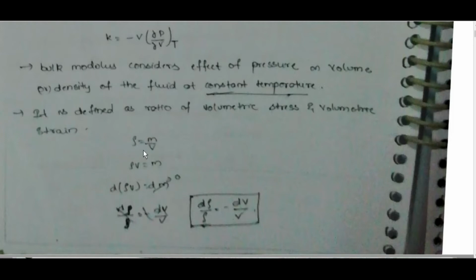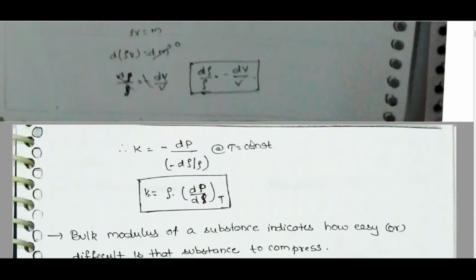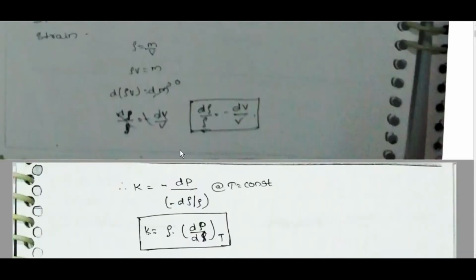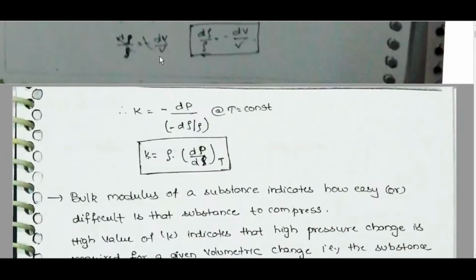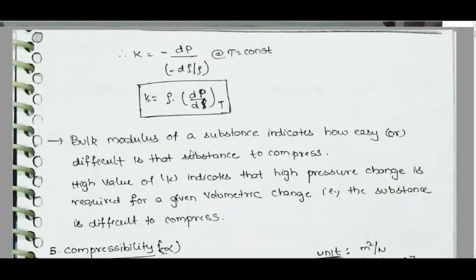Rho is equal to m by v, and rho v is equal to m. d of rho v is equal to dm. dm is equal to 0. d rho by rho is equal to minus dv by v. So K is equal to minus dp by dv by v, which is minus dp by minus d rho by rho. Minus cancels, at T equal to constant. K is equal to rho dp by d rho at constant temperature.